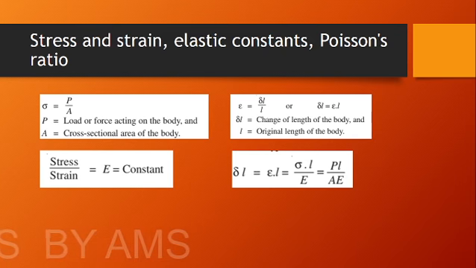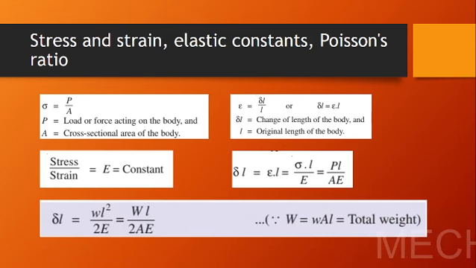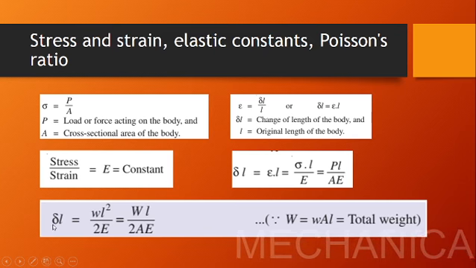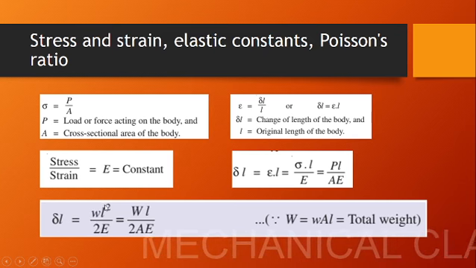Okay. So this is the equation for elongation of a bar due to the applied load. It is given by PL by AE, where P is the applied load, L is the length of the beam, A is the area of cross section, E is the Young's modulus. And after that, we will be going to elongation of a bar due to its self weight. So the elongation of a bar due to self weight is given by small w L square divided by 2E.